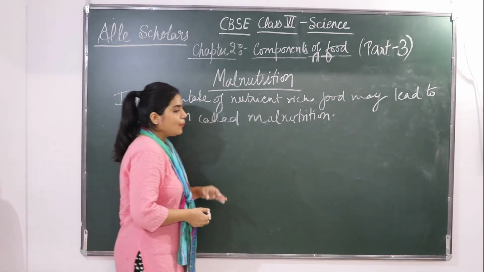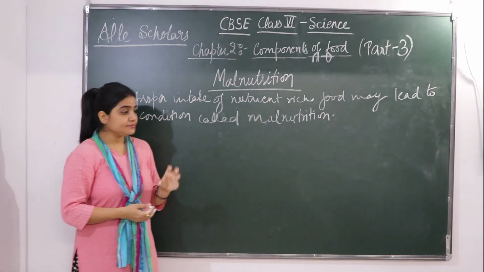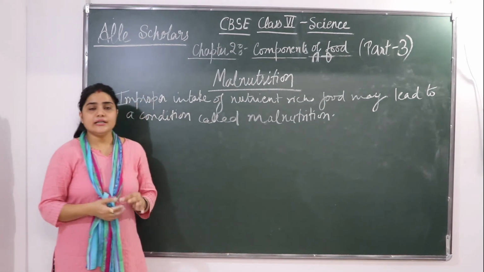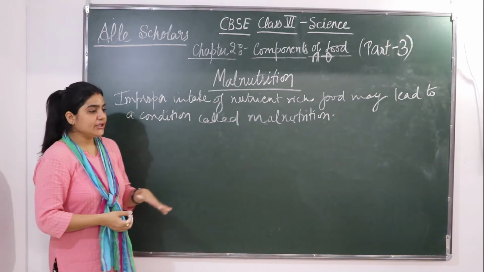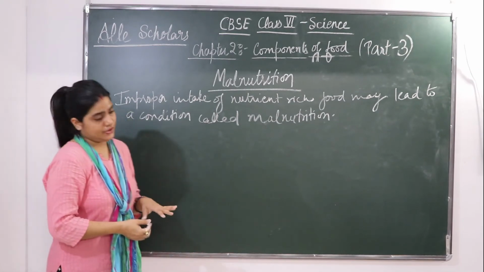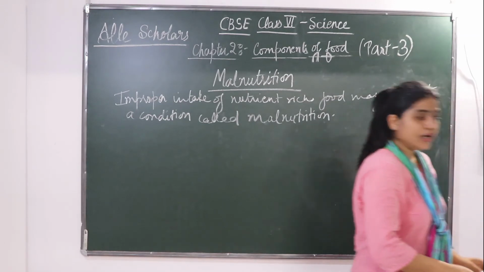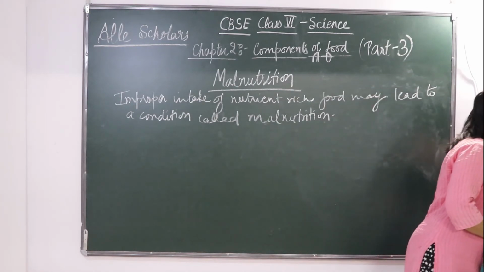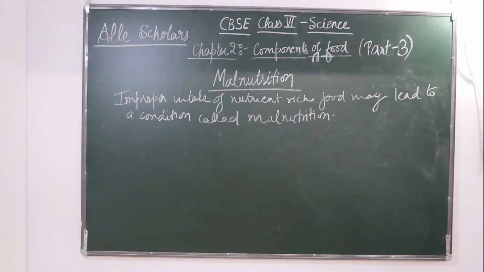Okay, when this is combined with inadequate intake of calories, it leads to a condition that is called protein energy undernutrition or malnutrition. Okay, so this is also called protein energy undernutrition. So next we shall see there are two types of disease that take place due to malnutrition.